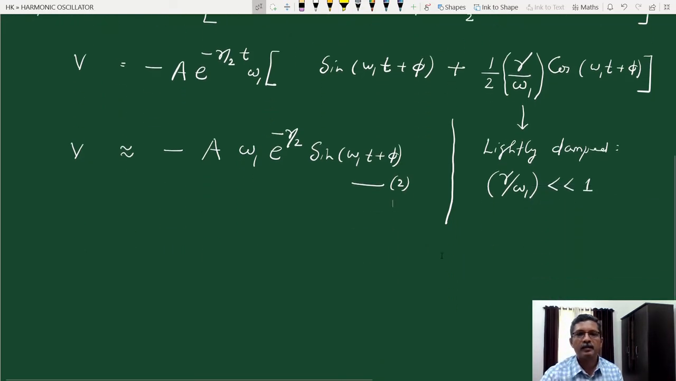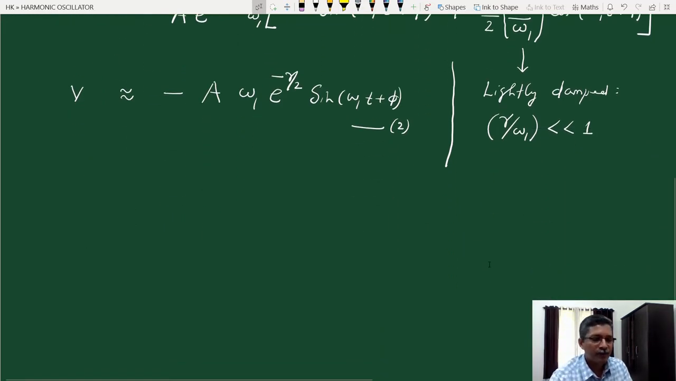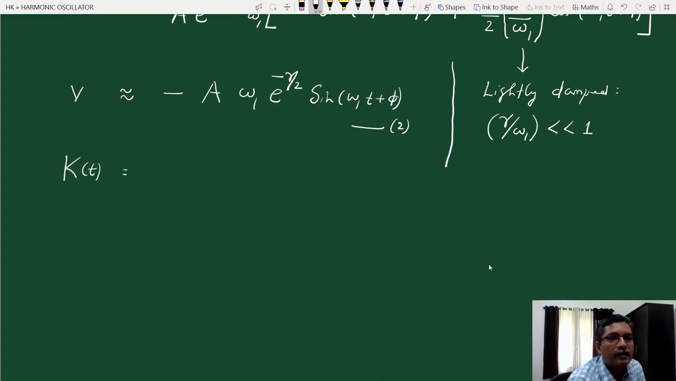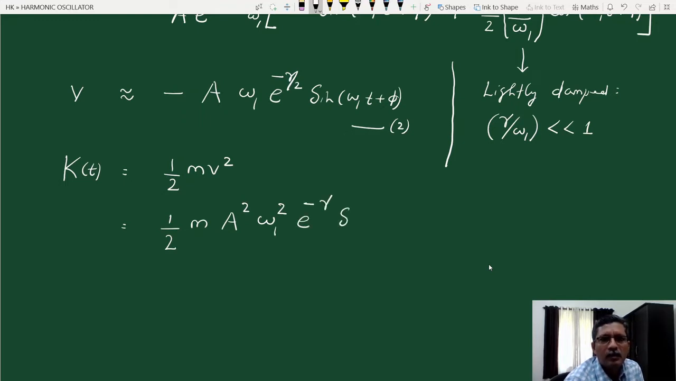Now that we have obtained a simple expression for velocity, let us calculate kinetic energy. So kinetic energy at time t is, I'm not using the approximate symbol, but it's an approximate result, half m v square. So we have to take the square of this one. So half m times the square of equation 2, that is a square omega 1 square e raised to minus gamma t sine square(omega 1 t plus phi). This is kinetic energy at time t, equation 3.